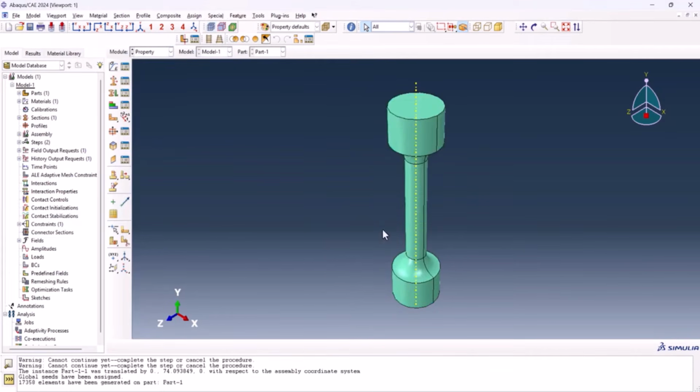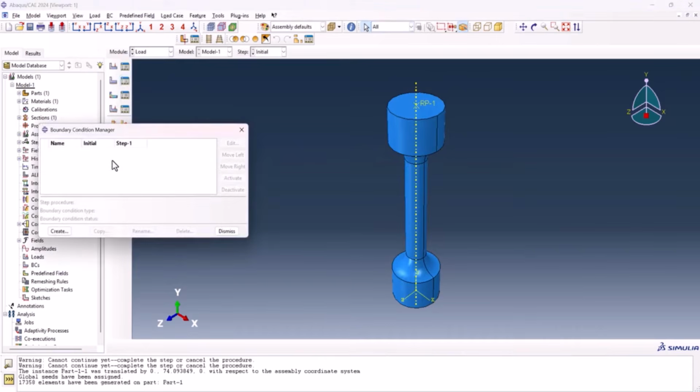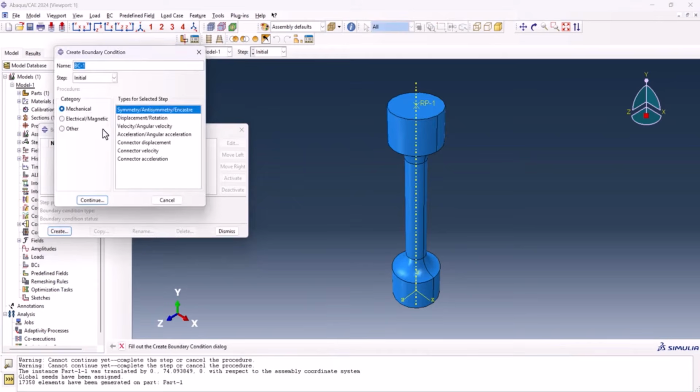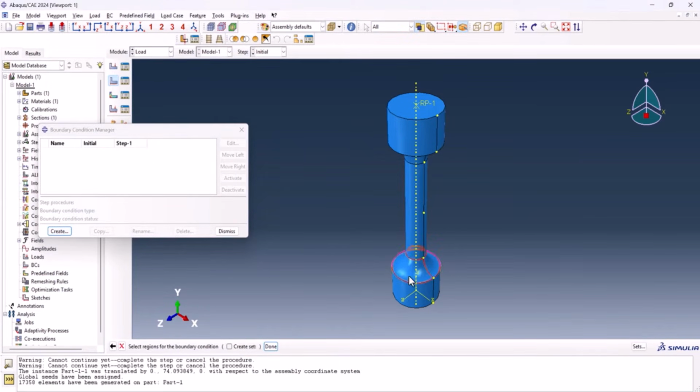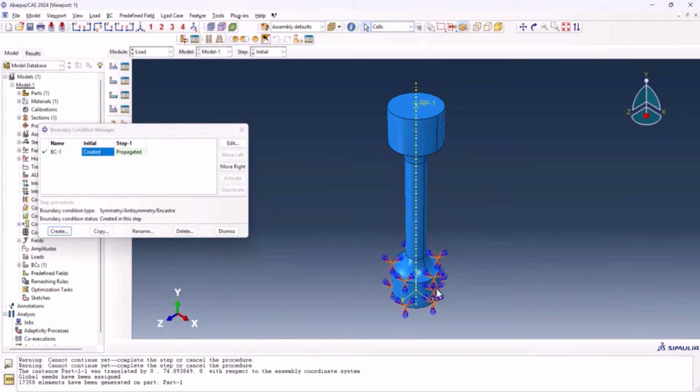Let's go and check the property. As you see, the material property is intact. Okay, let's go to the loading and boundary condition. Now from boundary condition manager, create, Step initial, symmetry, continue. Then let's put this one on cells, and we select this part, done, encastre, and okay, the bottom part is encastre.